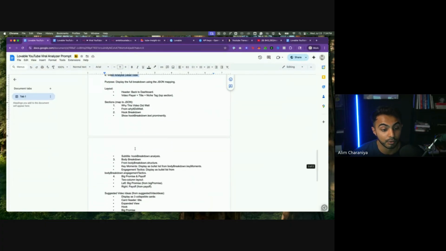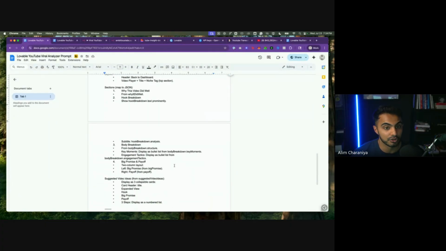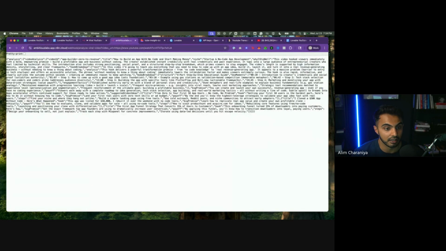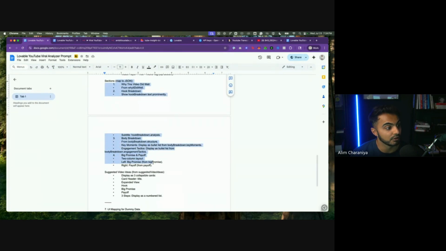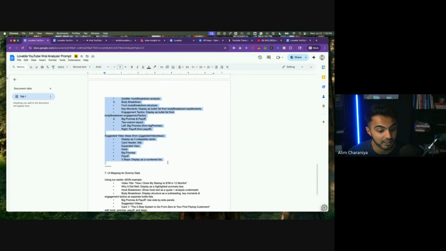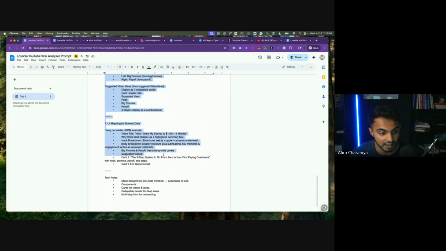And I provided ChatGPT the example JSON response that my endpoint delivers. This is where the magic comes: I gave ChatGPT this response, and I said, hey, this is the response that the API is going to give you. Map that response JSON to a beautiful UI that clearly displays the data that comes back from the analysis API. I hope that makes sense. And then I even tell ChatGPT again to map the UI for dummy data.